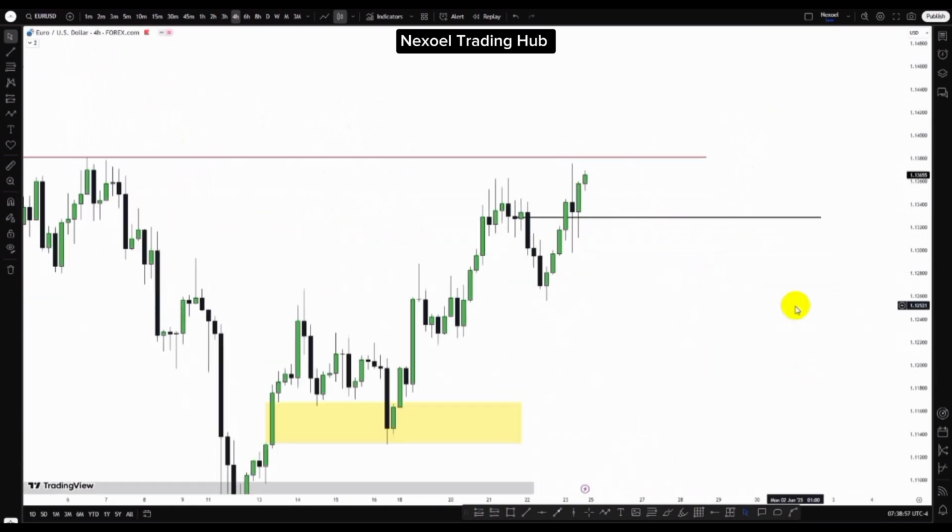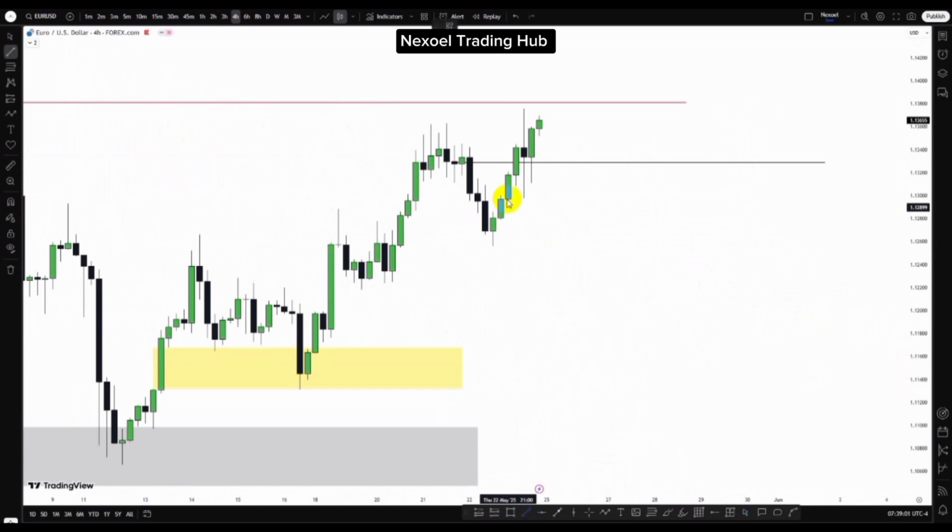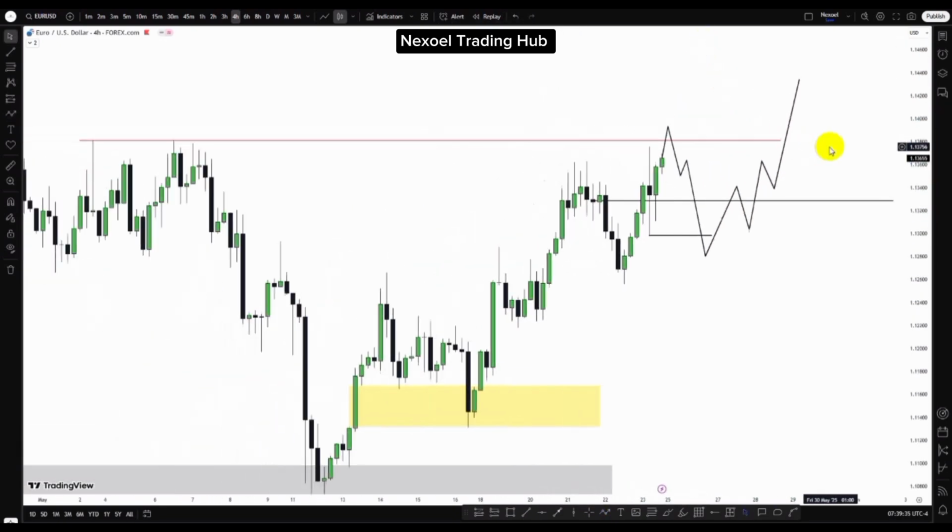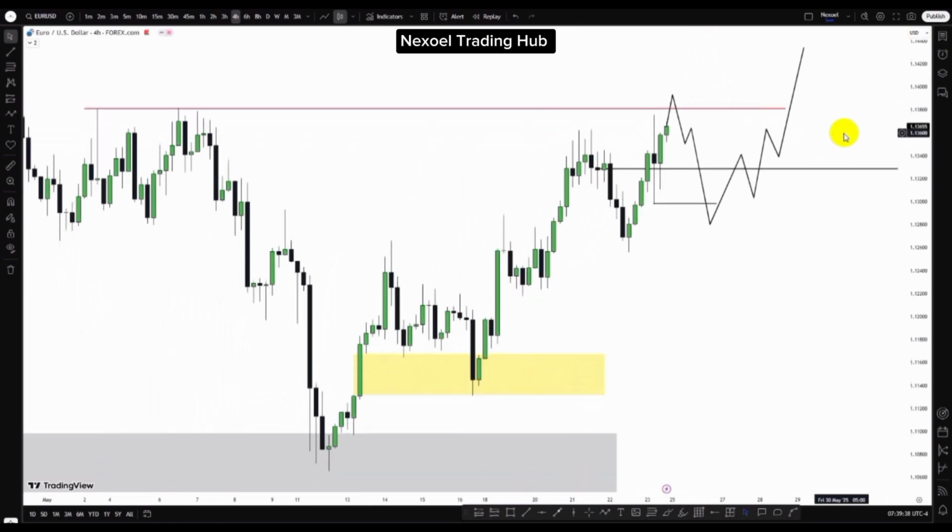So from the 4-hour time frame, within the daily bullish order block, we have this sell side liquidity here. And we have this down close candle before this bullish movement. Though what we can see is that price swept the high, but volume did not really close above that. So for us to have our bullish continuation, I'll be looking to see price take out the buy side liquidity, and we may see bearishness to the downside to take out the sell side liquidity, mitigating this bullish order block. And we'll look forward to seeing our bullish continuation to the upside. So this is my expectation in the Euro USD pair.